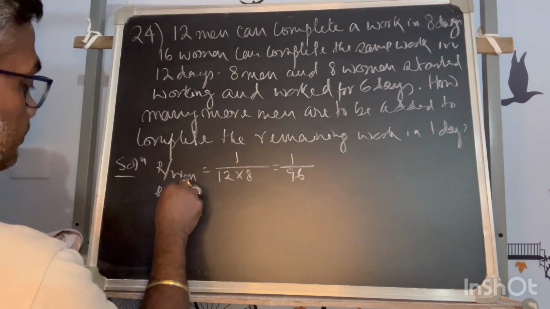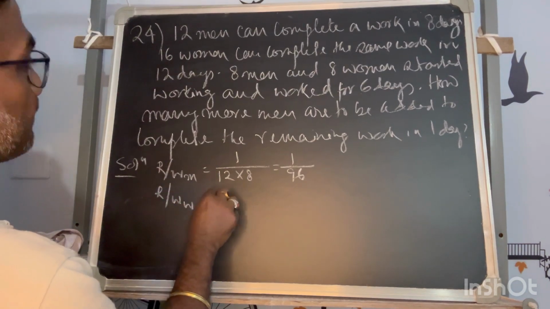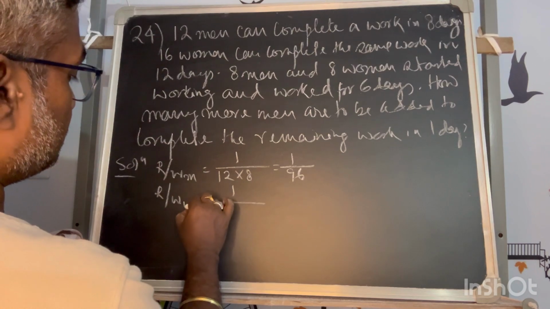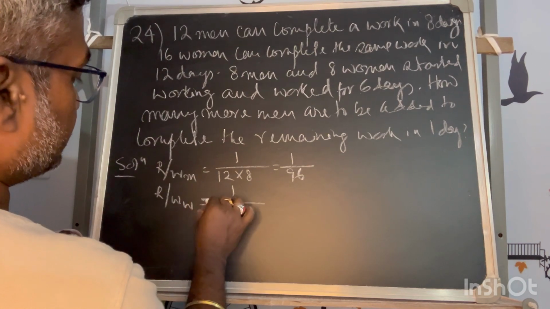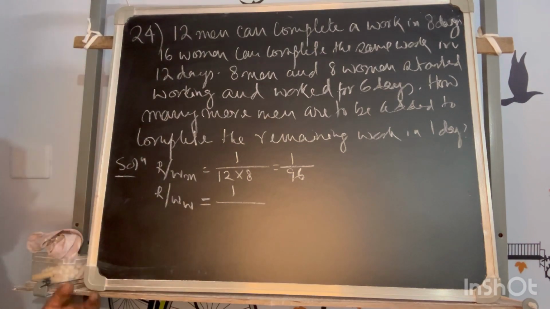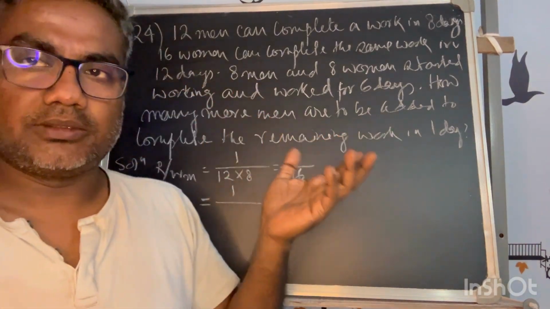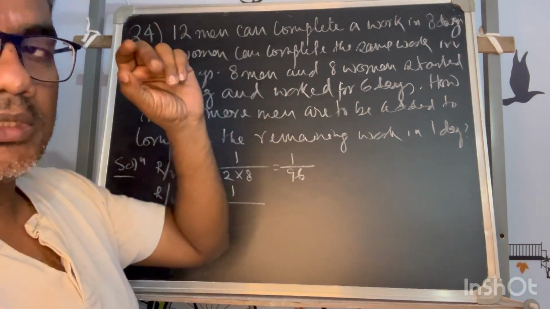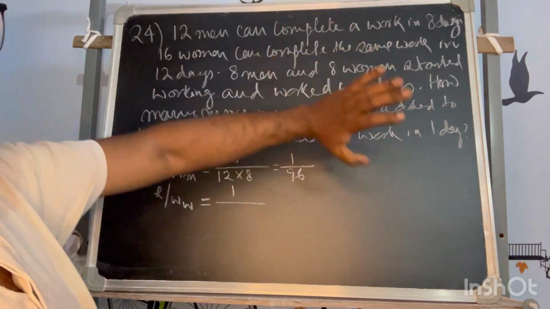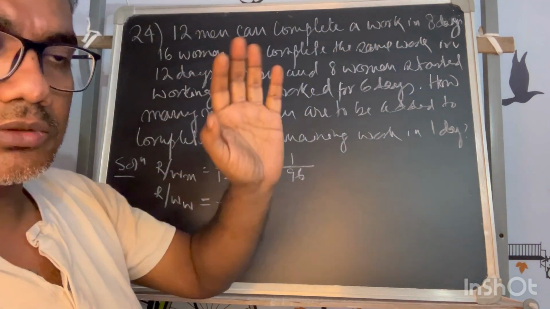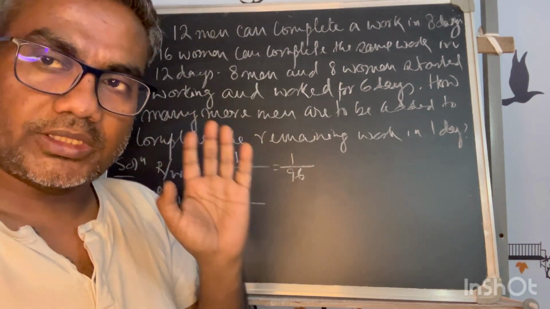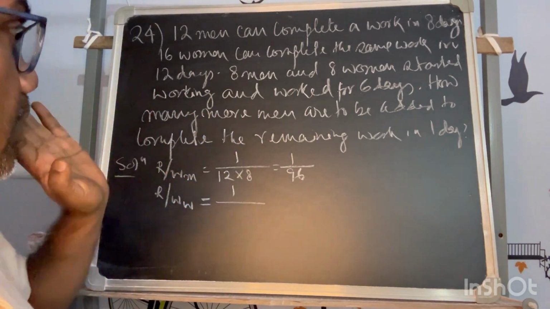The complete work is 1. We always take it as 1 if it is not specifically said otherwise. The only exception is when there is a number of toys being made, which is specifically quantified. Otherwise, for a single job or a piece of work, we take 1. Again and again I'm saying, you take 1.